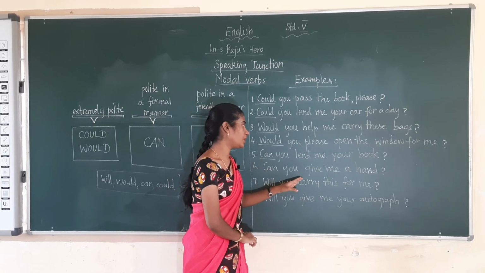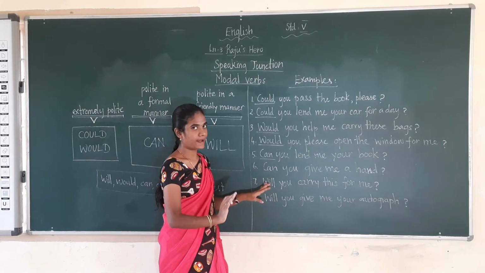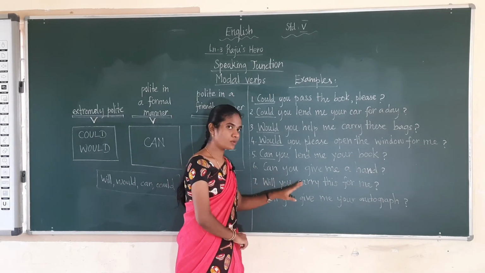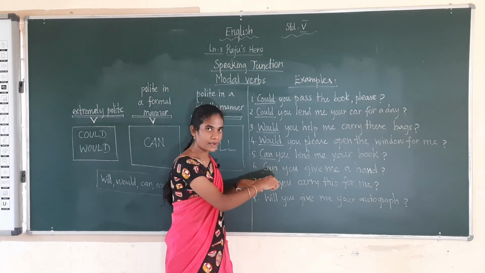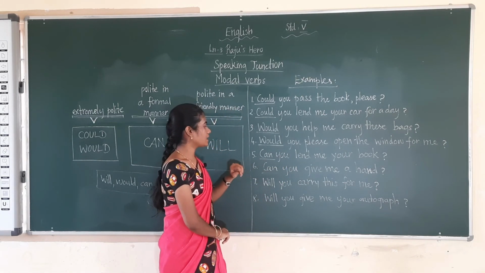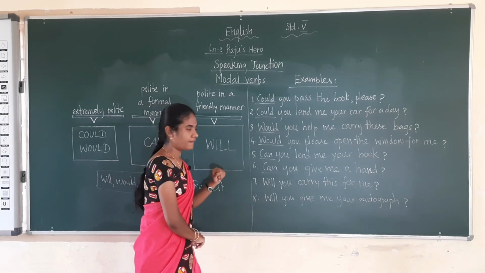Then, can you give me a hand? So just a formal formula they are asking, can you give me a hand? Okay. This comes under polite in a formal manner. Okay. The next one, polite in a friendly manner. What is the modal verb? That is will. Okay.